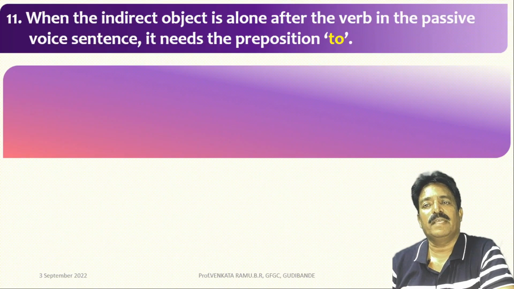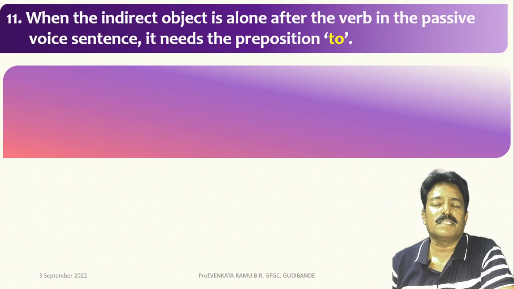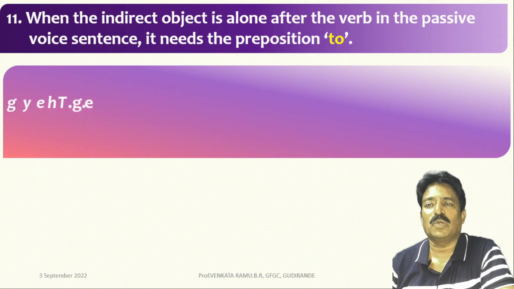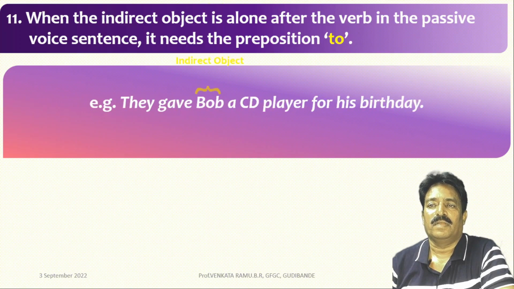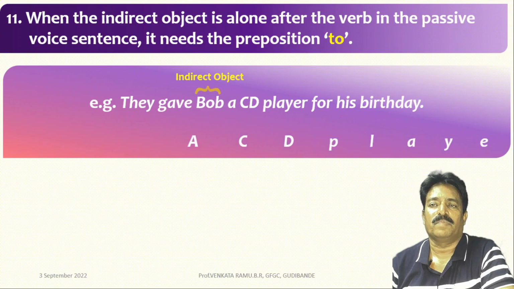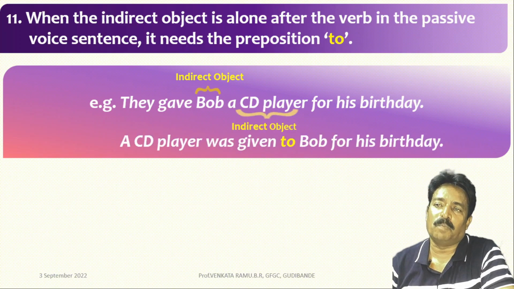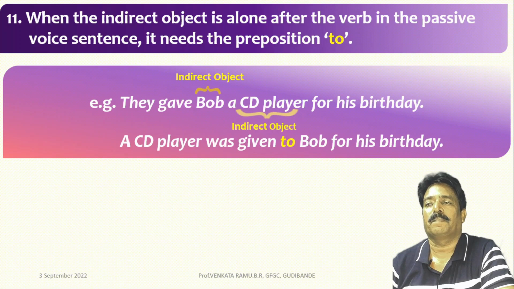Friends, when the indirect object is alone after the verb in the passive voice sentence, it needs a preposition to. Let's look at an example. They gave Bob a CD player for his birthday. This can be transformed as: a CD player was given to Bob for his birthday. Here, to Bob is used as a preposition to link a single alone object.